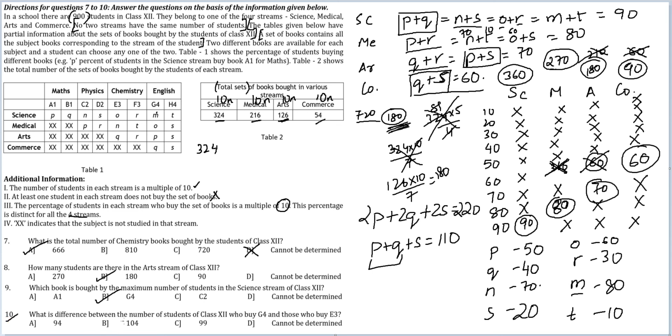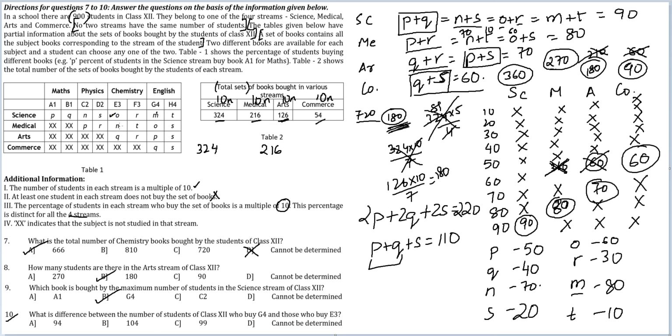Last question is, what is the difference between the number of students of class 12 who buy G4 and those who buy E3? Okay. So O is 60%. 60% of 360. 60% of 360 is how much? Oh, it is so much effort. 216. Okay. 6 into 6 by 10, 6 into 36. So O is 216.